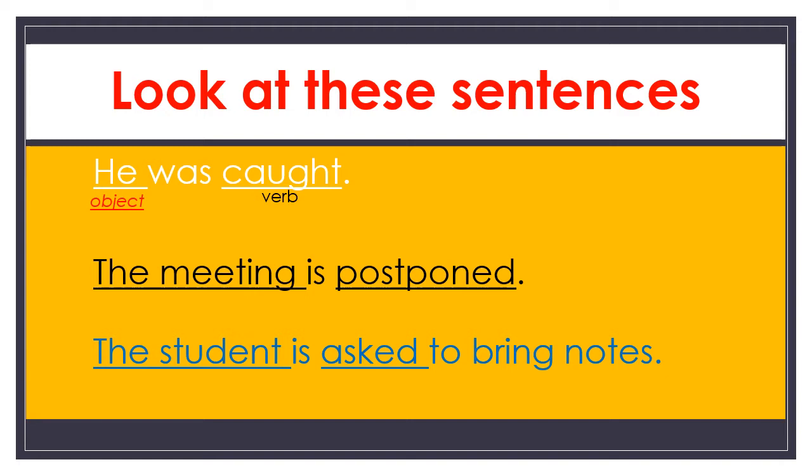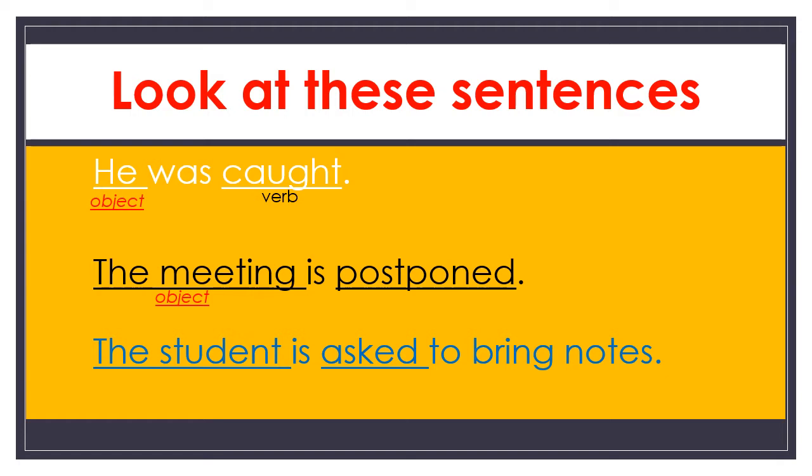Who caught him? We don't know. But he was caught. By whom? That is not known. Here the subject is missed. What do you observe, children? Object and verb are there, but there is no subject in the sentence.